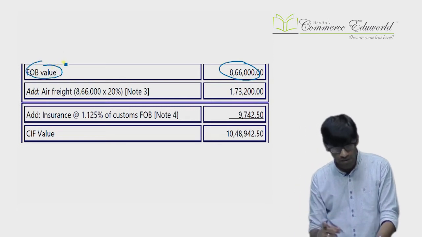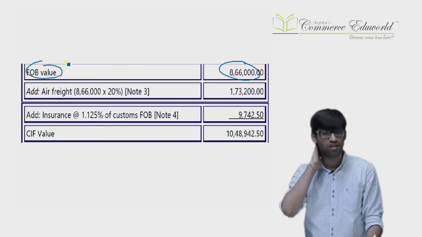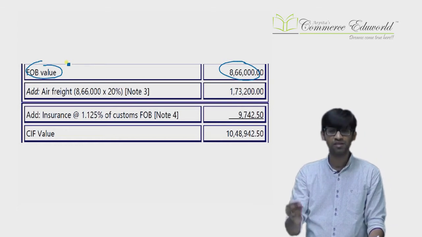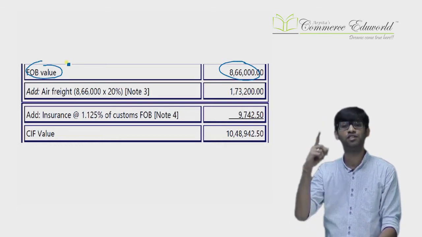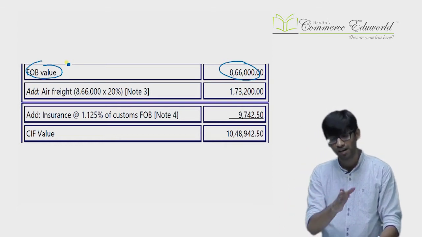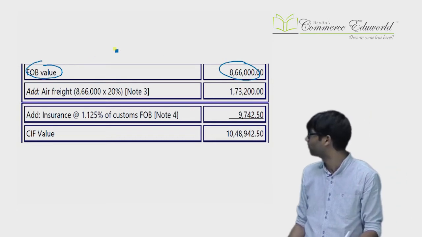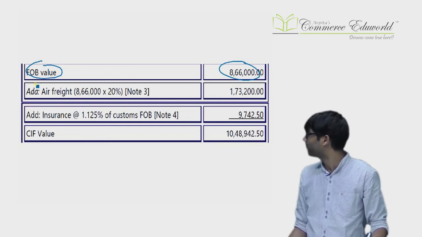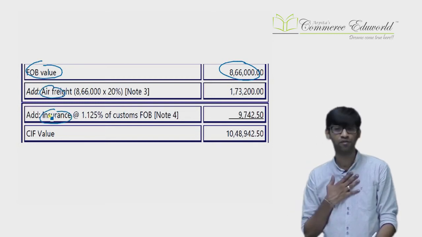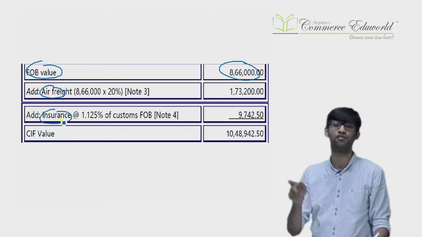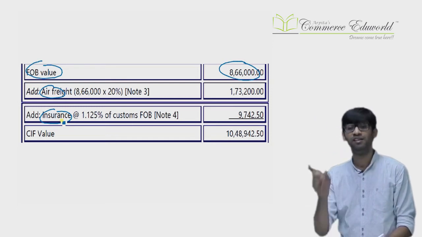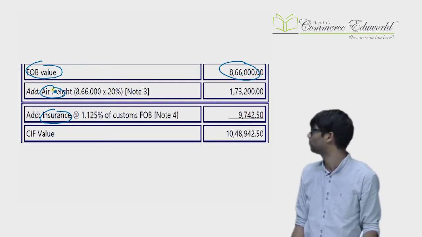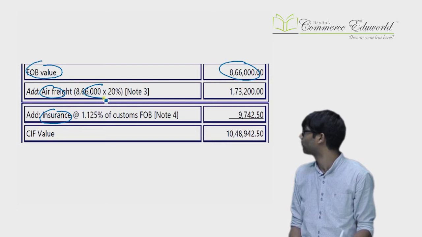FOB means value up to the place of exportation. So the basic machine, the design development, the commission of the local agent of the exporter, that is all up to the place of exportation, that all will be considered, and you will get FOB. Once you get the FOB, you will add the air freight and the insurance. In case of air freight, you need to be careful even if you know the actual, because in case of air freight, even if you know the actual, it is actual or 20% of FOB which is lower. So 20% of FOB comes as lower.